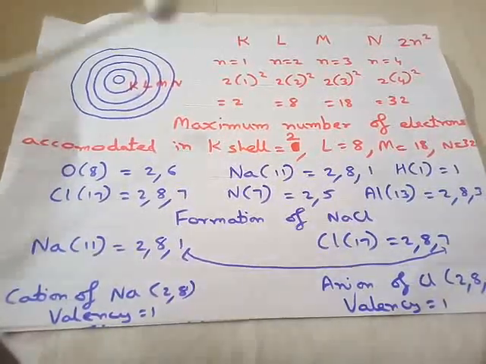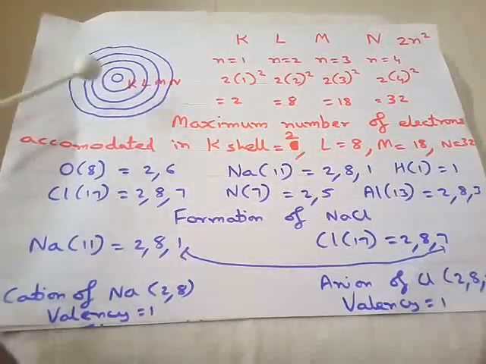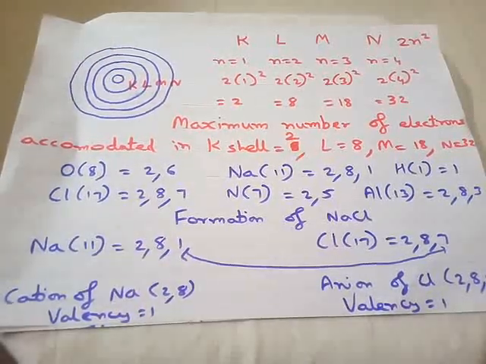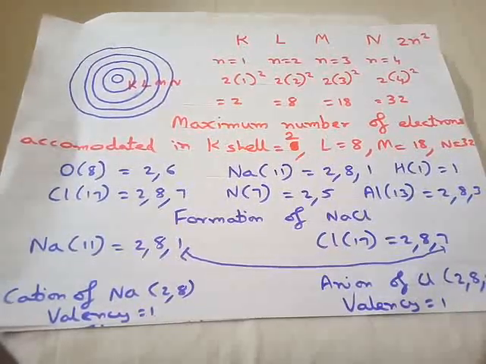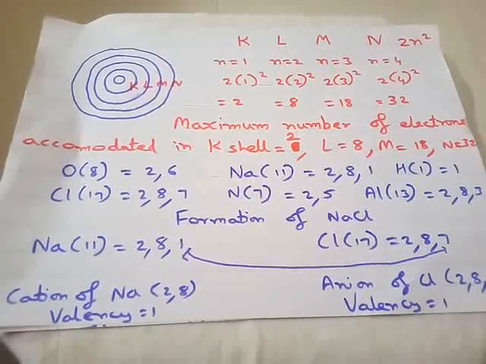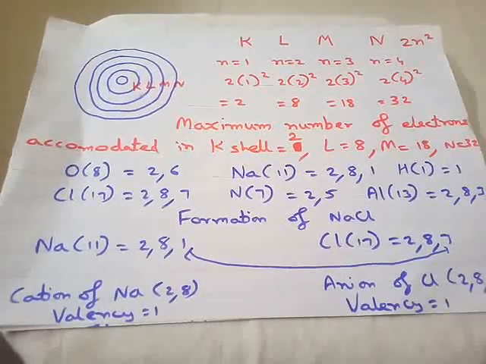For the first shell, the maximum capacity is only 2 electrons. The first shell around the nucleus can accommodate only 2 electrons, not more than 2. See, every classroom has a certain capacity to accommodate students.